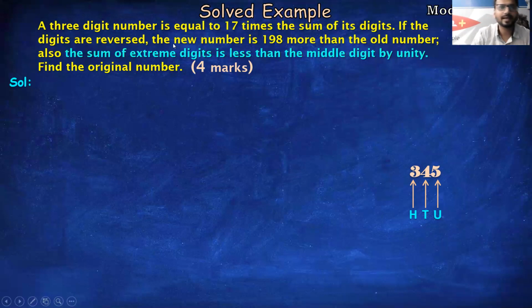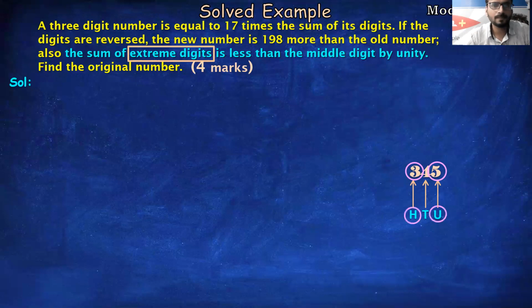If you read this line, the sum of the extreme digits is less than the middle digit by unity. Okay. Now, what do you mean by extreme digits? Extreme digits means the digit at the hundreds place and the units place, which are present at the extreme places. Fine.